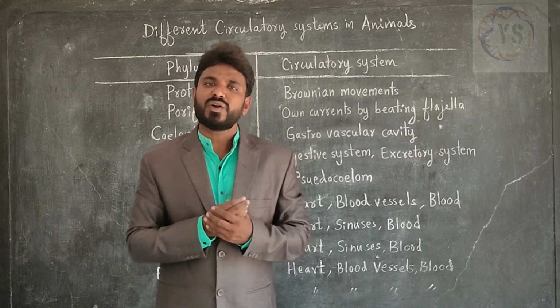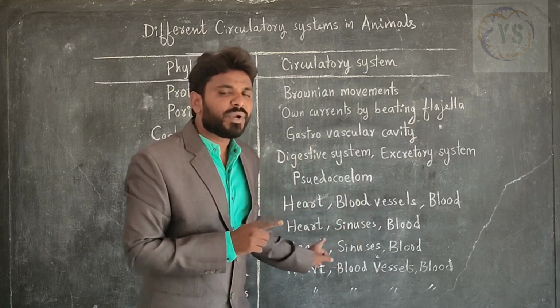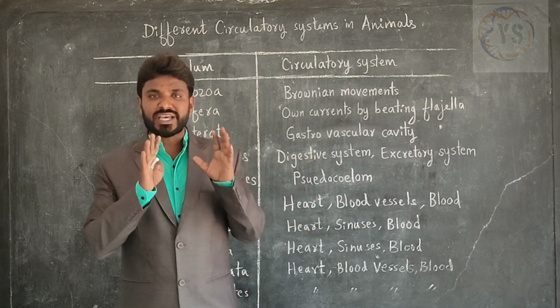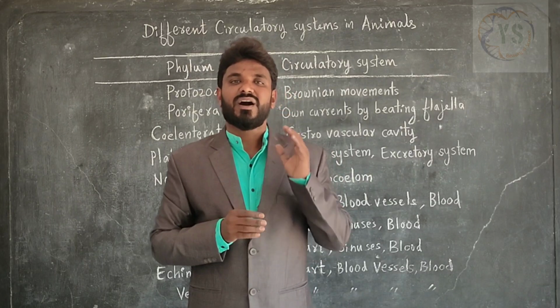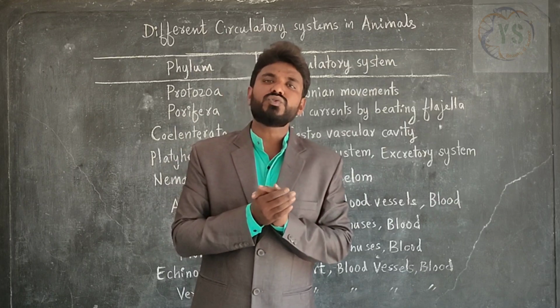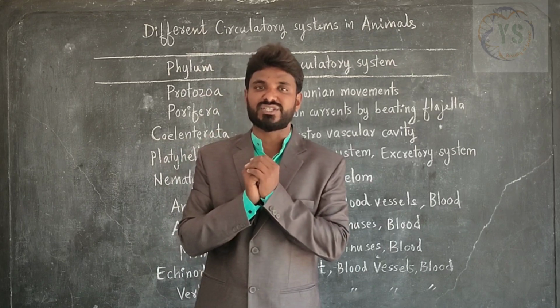The organism octopus, though it belongs to Mollusca phylum, doesn't have open type of circulation. It has closed type of circulation because no sinuses are present in octopus. Blood vessels are present in octopus. Heart, blood vessels and blood are present in octopus. So in octopus, closed type of circulation is seen. But in Mollusca organisms, open type of circulation is seen.